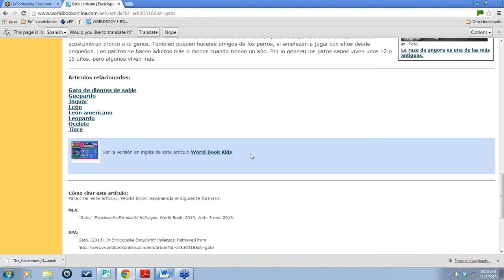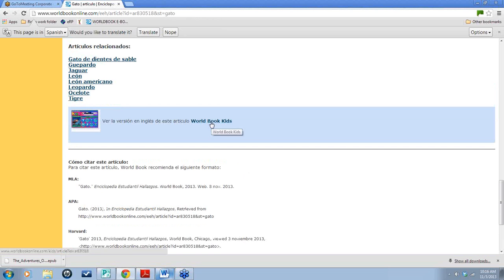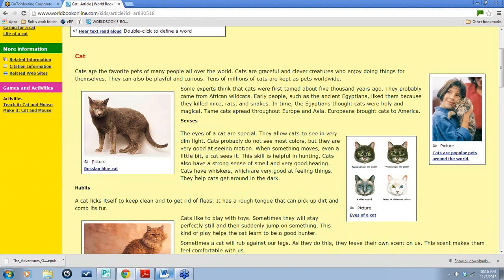And as you scroll down, they can actually jump into the English version of the same thing, and then also it cites it in Spanish. So it'd be kind of fun for your students to learn how to cite in Spanish as they're learning how to do it in English, because most of the kids don't know what they're doing on either one. So it'd be kind of a fun thing. It says World Book recommends the following format, and then it shows it in Spanish. If I jumped into the English version of the cat article, it's a direct translation into English right on the spot.